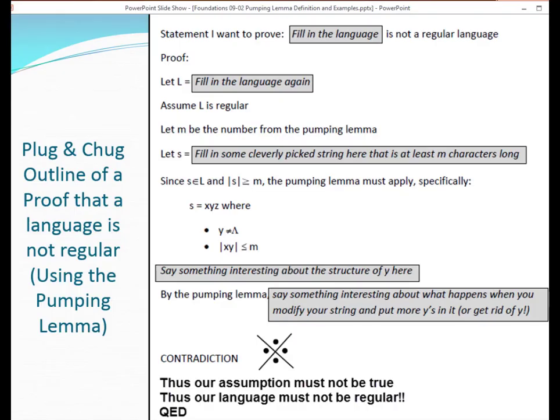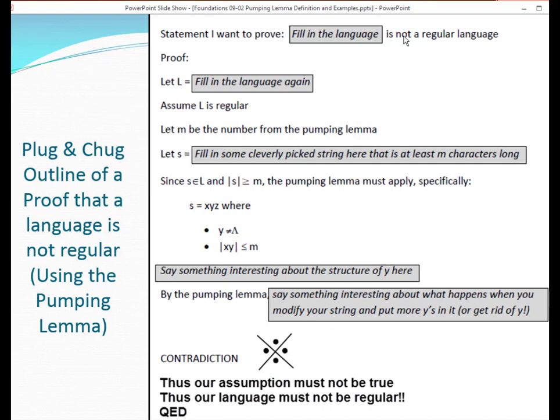So in this week's module, you'll find a document called something like "plug and chug outline of a proof that a language is not regular using the pumping lemma." I've compressed it a little bit here, but this is what it looks like. What I want you to do is pause the video now, print it out if you don't have it, and take a look. I see how the proof we just did fits this outline.